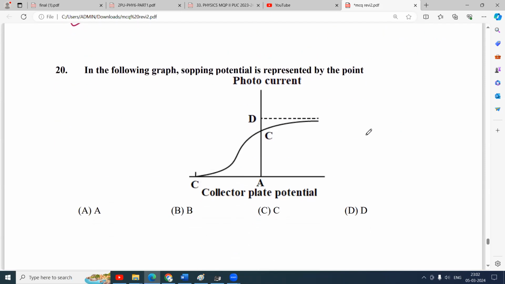In the following graph, stopping potential is represented by which point? You know that this is the stopping potential V0, and this is the saturation current here. So this is represented by C like this. Better you study some diagrams and their parts, slopes, and anything related to the diagram that may be asked.